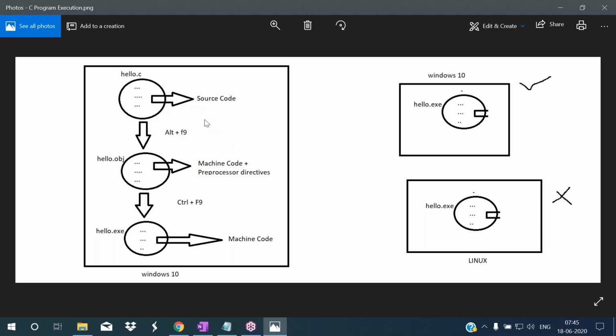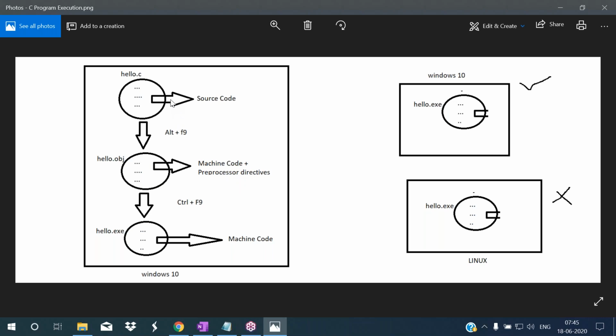So when we press Alt F9 key, this source code will be translated into machine code, and that places preprocessor directives as it is. So here, after compilation, it is creating one file. That file is called object file. That object file contains machine code plus preprocessor directives.